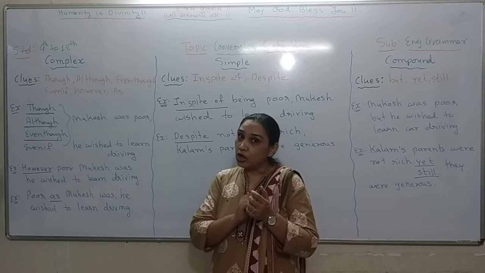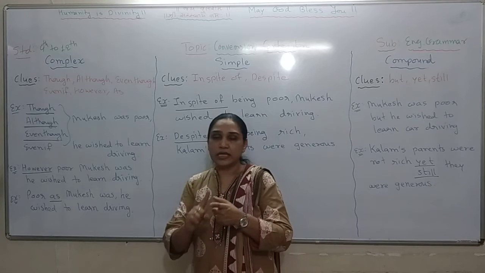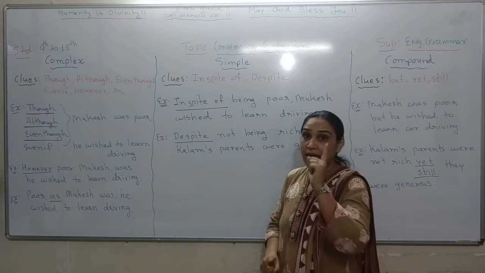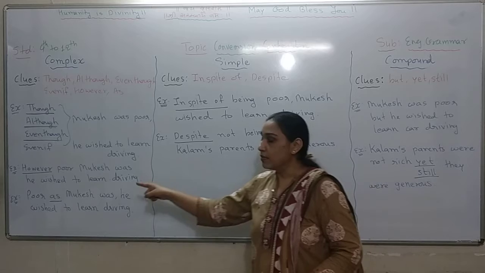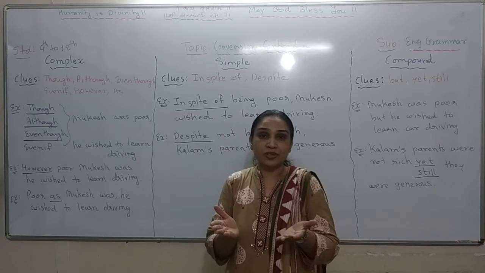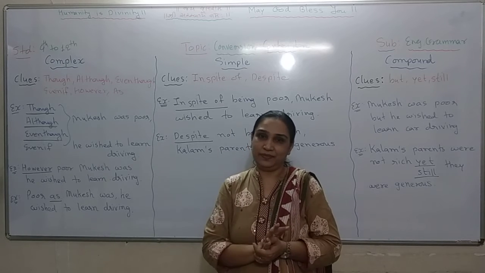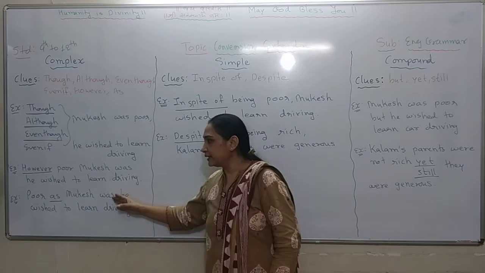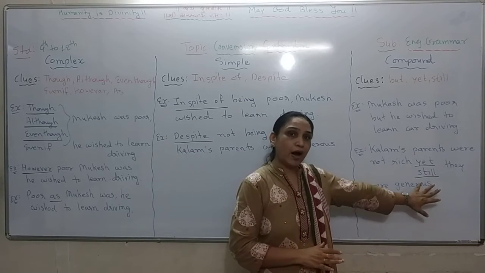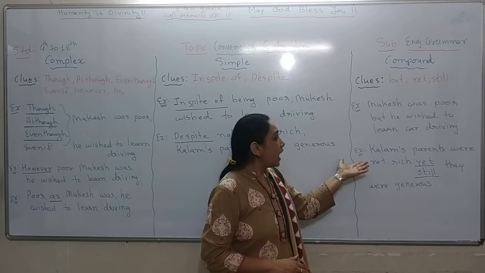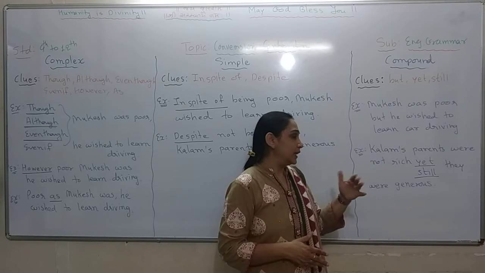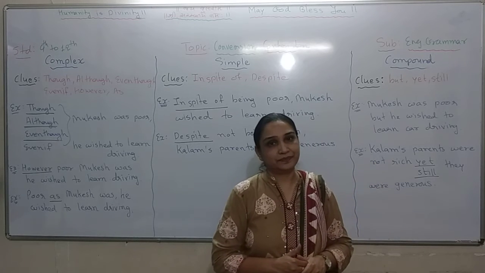So beta, always remember, when as is used as a conjunction in a complex type of sentence having the sense of contrast, it must be written on the second place. So what should come on the first place? Adjective or adverb. If the same sentence is converted into compound, I can write this way. Kalam's parents were not rich, yet or still they were generous.